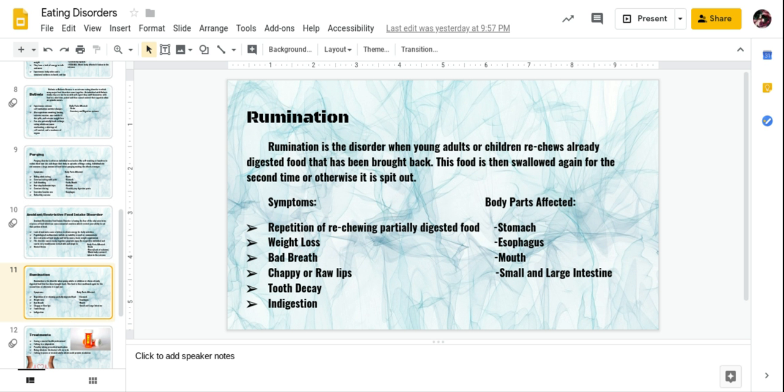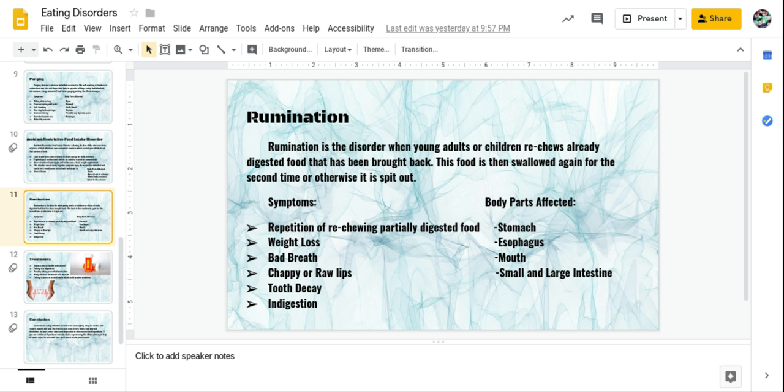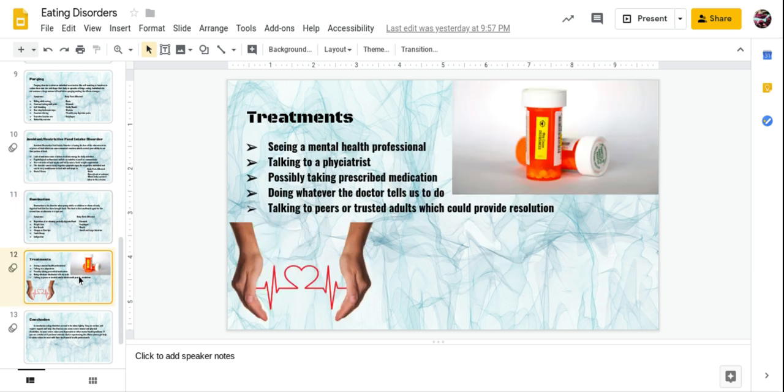Finally, the last food and eating disorder in this presentation is rumination. Rumination is a disorder in which young adults or children re-chew already digested food that has been brought back up. This food is then swallowed again for the second time, or otherwise it is spit out. Some symptoms include repetition of re-chewing partially digested food, weight loss, bad breath, chapped or raw lips, tooth decay, and indigestion. Body parts affected are the stomach, esophagus, mouth, and small and large intestine. All of those symptoms and the body parts affected can be very harmful and life threatening for the baby or for the young adult.